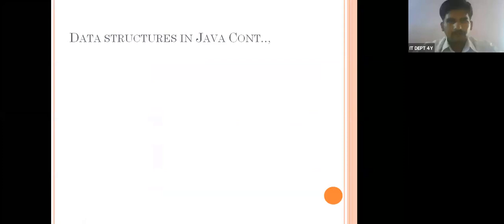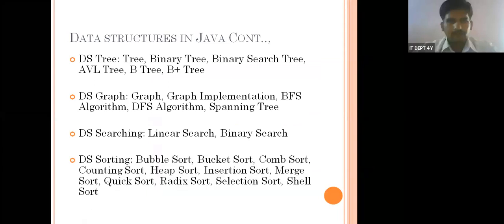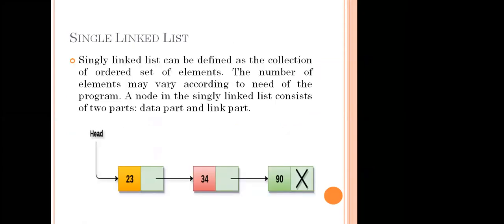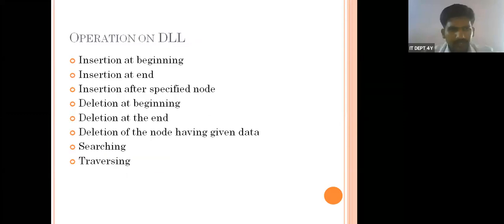So what is a single linked list, double linked list, circular linked list and circular double linked list? These are the diagrams we already discussed. Today we are going to see the stack.